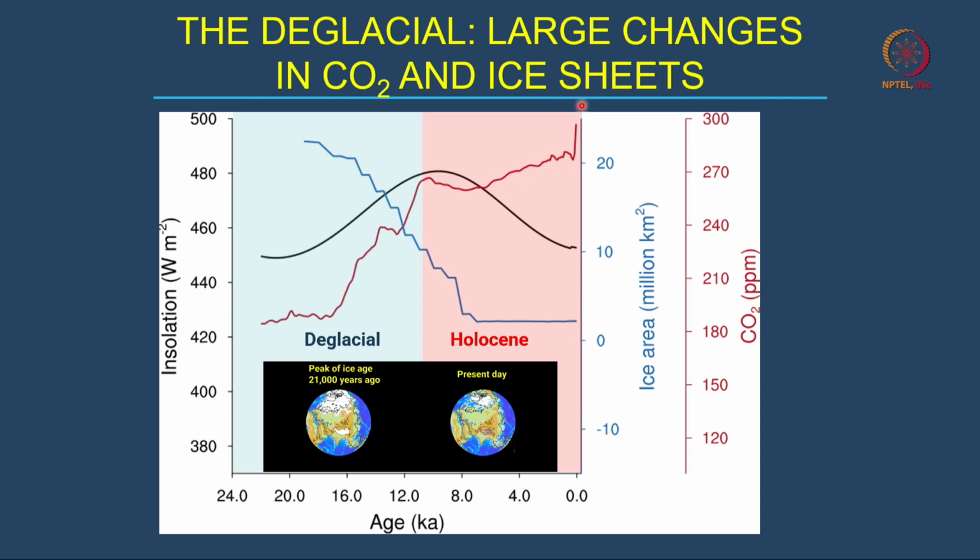In the last 100 years, of course, it has jumped beyond 400 parts per million. And at the same time, the ice sheet, which covered more than 20 million square kilometers 20,000 years ago, gradually declined, and finally the area came to close to 1 million square kilometers today. So, all these changes occurred simultaneously, and they all contributed to the warming of the earth.